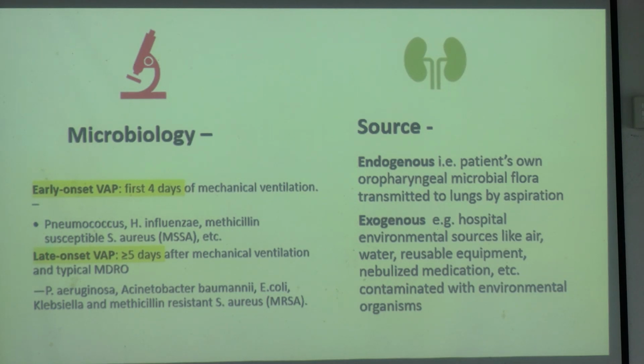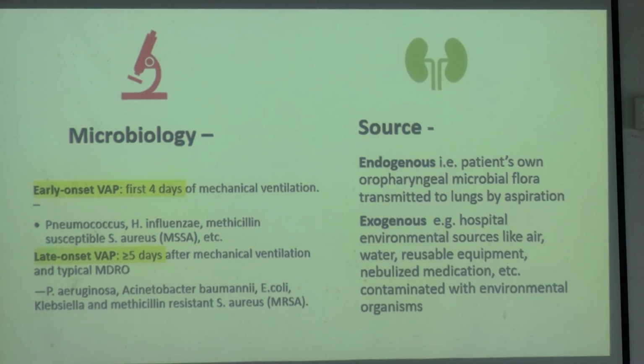The patient is on a ventilator, cannot speak, cannot cough. So these secretions go inside this device, colonize it, form a biofilm, then penetrate down into the lower respiratory tract and give rise to a lung infection, a pneumonia. That is exactly ventilator associated pneumonia.